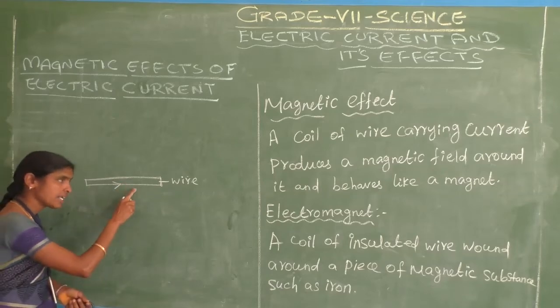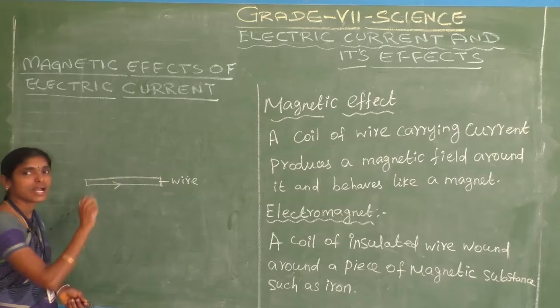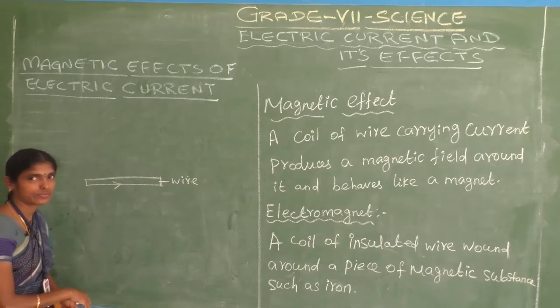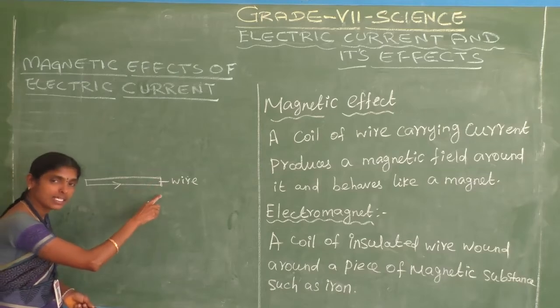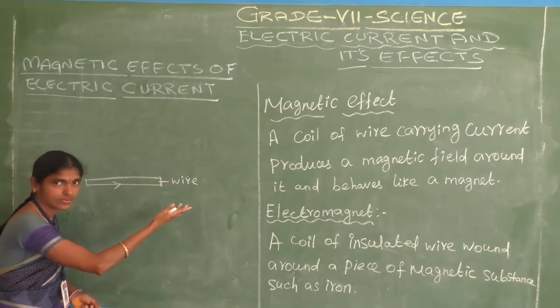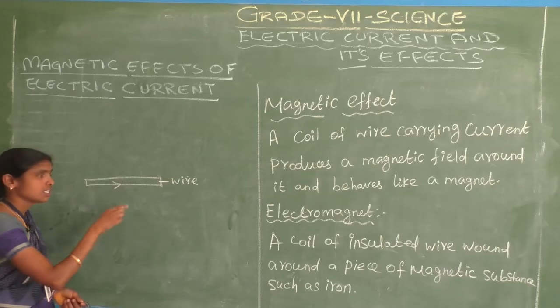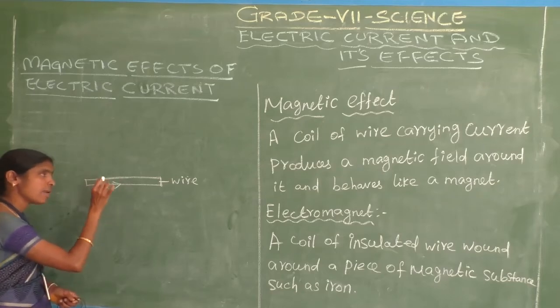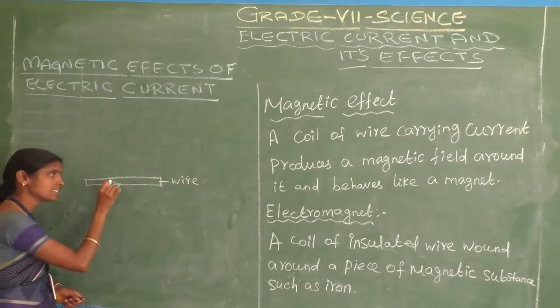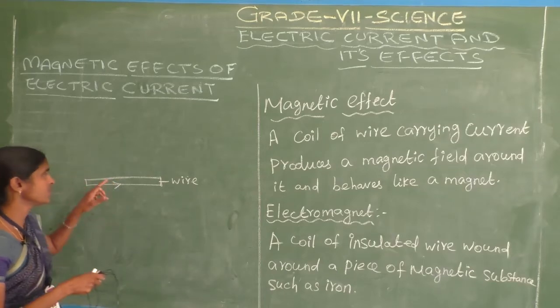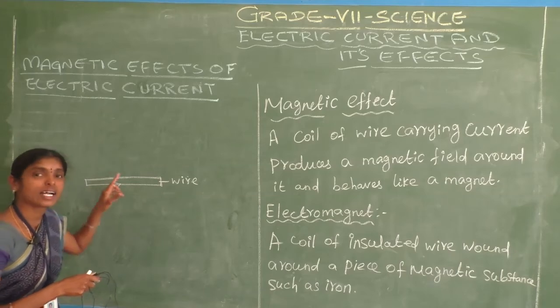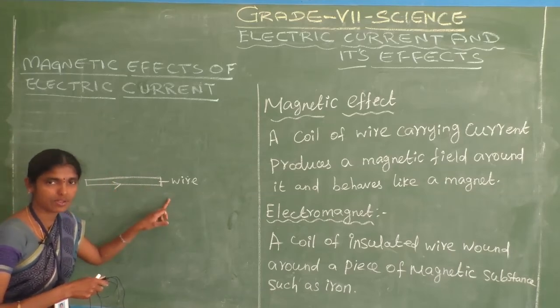This wire produces a magnetic field. Am I correct? Whenever we pass current through a conducting material, what happens?